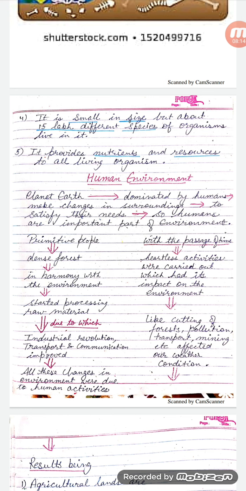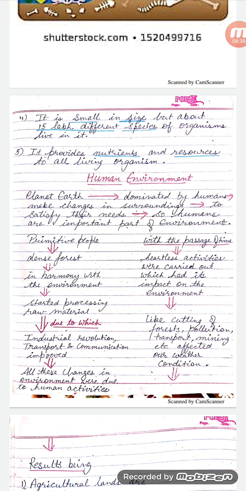To begin with, earlier primitive man used to live in the dense forest and in harmony with the environment. That is, the primitive man was satisfied living in the forest in peace and harmony without deteriorating the environment. The primitive man was happy.